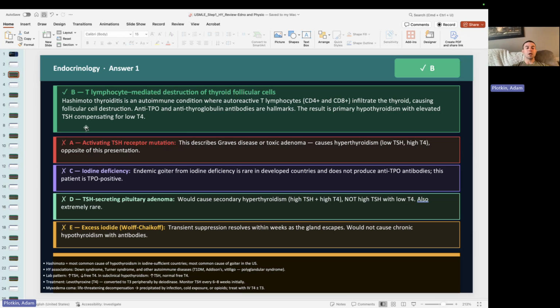So some of the other wrong answers: an activating TSH receptor mutation, that would be something like Graves' disease. Okay, we'll talk about that later.